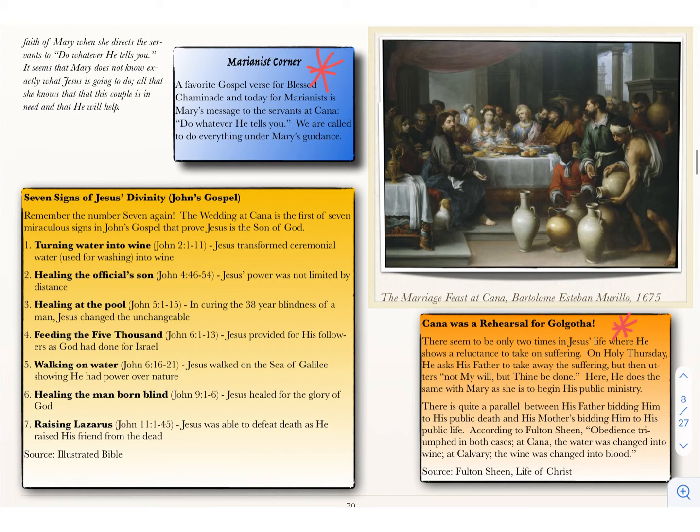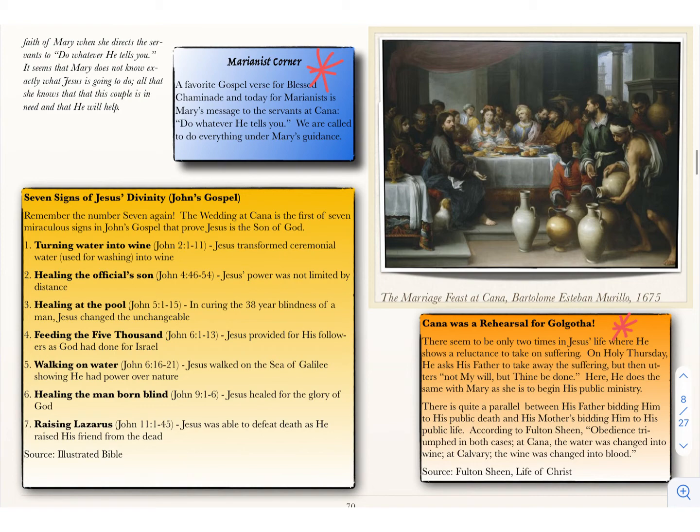Similarly, there are only really going to be 2 times in Jesus's life that he's reluctant to take on suffering. Here was the first time, all right, where he's saying to Mary, are you sure you want me to do this? Like, once we do this, this is it, we're done.